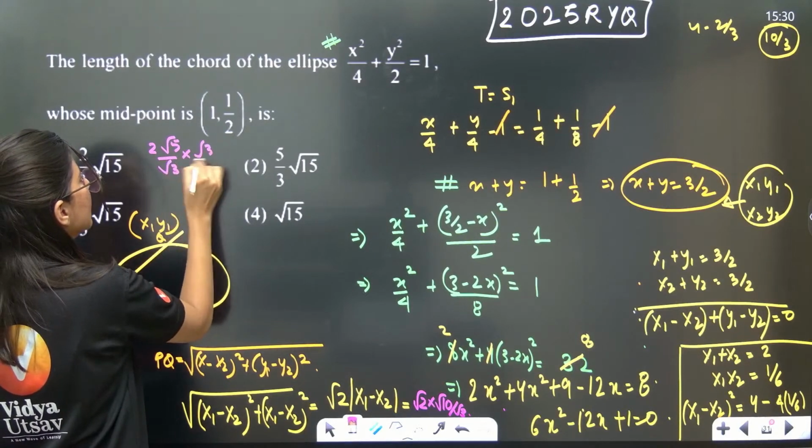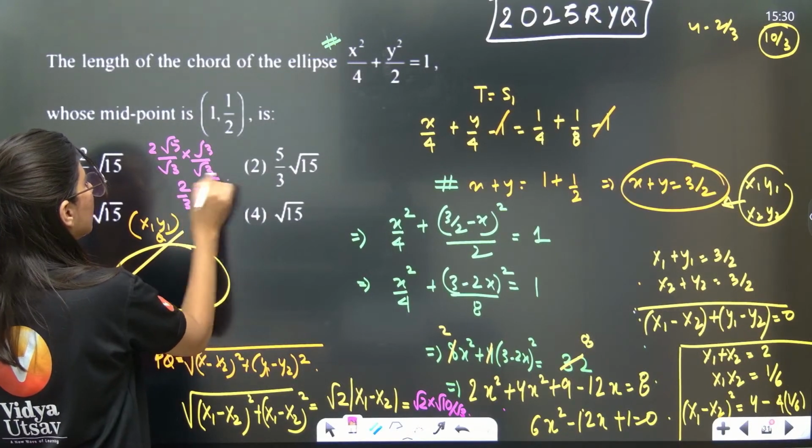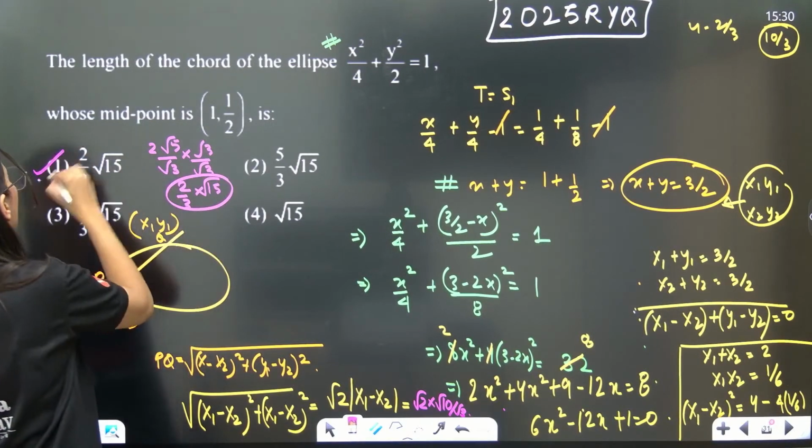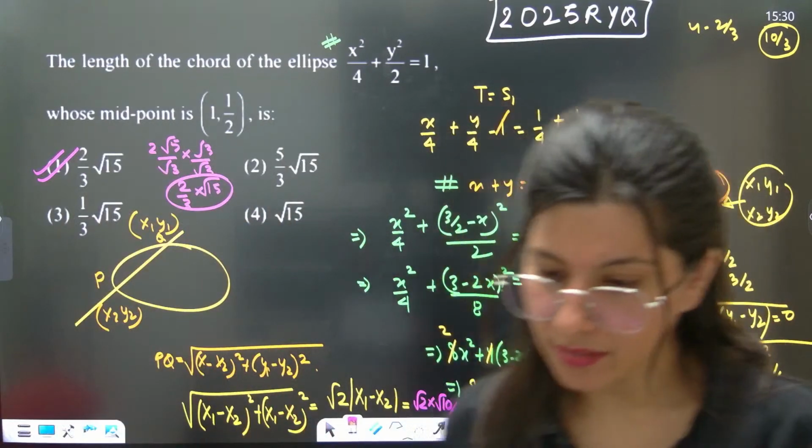If you rationalize, you will get 2 by 3 into root 15. So 2 by 3 into root 15, option A, absolutely right. Okay, clear? Yes.